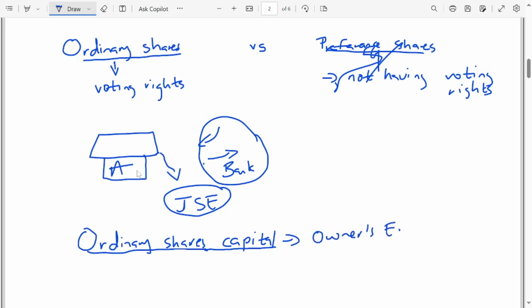It's an owner's equity. Meaning that if it's an owner's equity, it means that it decreases on the debit side, then it increases on the credit side. So this means that the ordinary share capital, we expect its balance to be on the credit side because that is where it increases in. So this is how we should look at this.